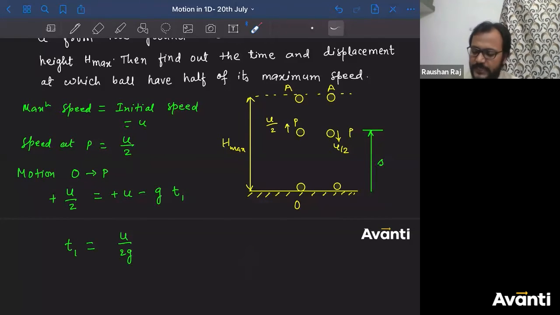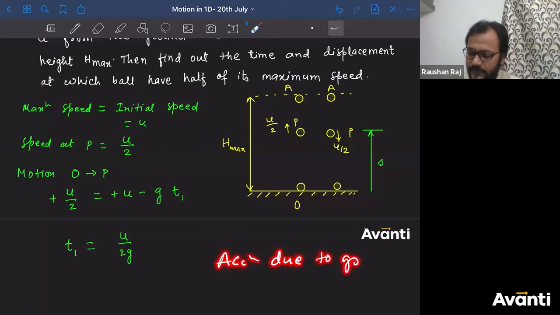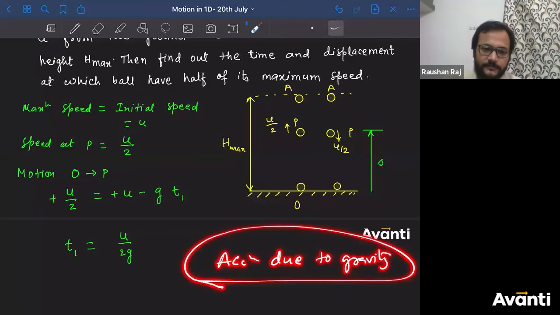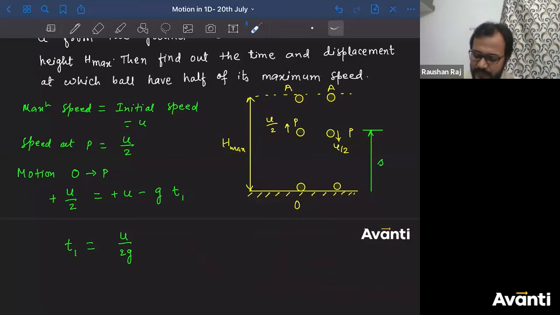How do you represent acceleration due to gravity? Tell me. Guys, I can expect these things from you, मुश्किल हो जाएगा नहीं तो. Shreya, that is why I took negative here. Acceleration is in downward direction. We have considered upward as positive, so acceleration is minus g. That is why I have taken minus g here.